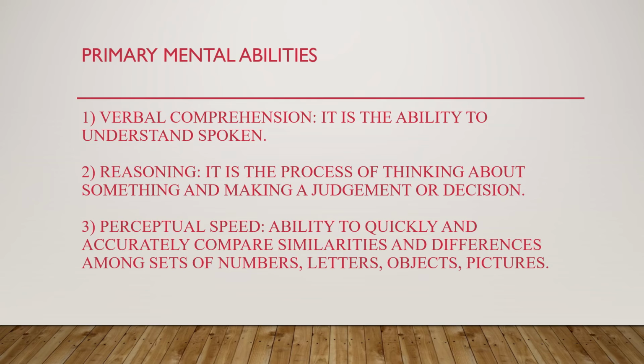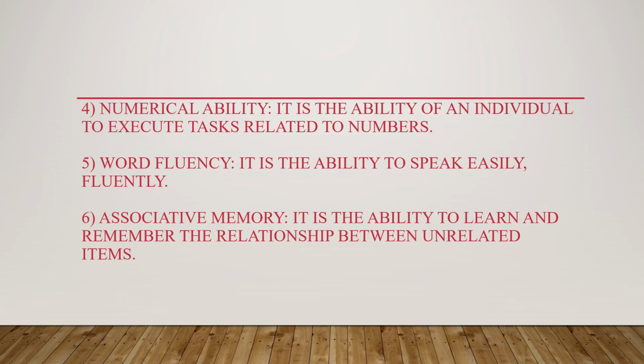The first primary mental ability is verbal comprehension. Verbal comprehension is the ability to understand spoken language, like how to use the language and all that. Then reasoning. Reasoning is a process where you think about something and make a judgment or a decision based on it. Then perceptual speed. Perceptual speed is the ability to quickly and accurately compare similarities or differences among sets of numbers, letters, objects. For example, I will show you two numbers together, and your perceptual speed is where you immediately identify the difference or the similarity between those two numbers.